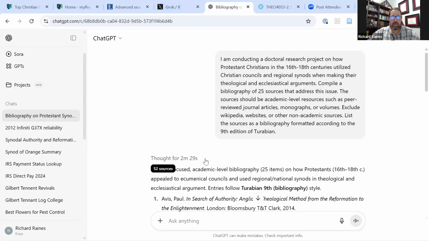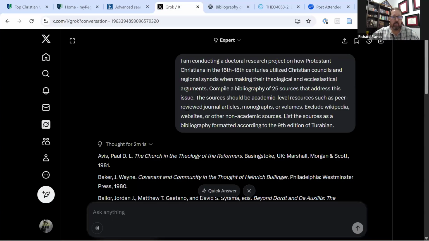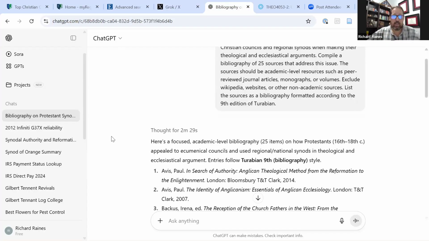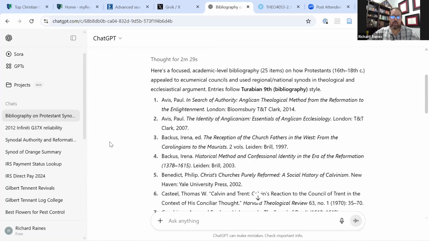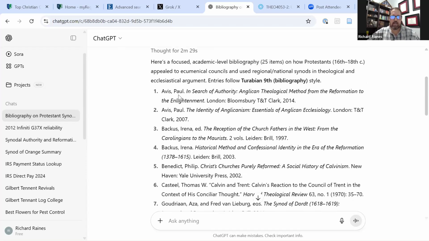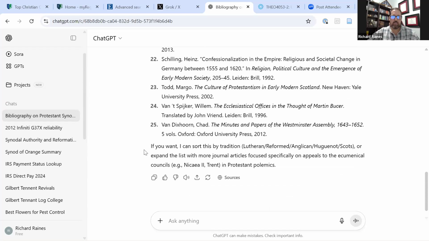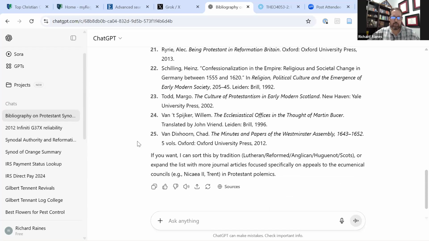So you can see here that it took 2 minutes and 29 seconds for ChatGPT to give me an answer. On Grok, it took 2 minutes, 1 second. In either case, it's culling the internet. You can see here's the list of bibliography items, and it is already formatted according to Turabian, except the first line's not hanging. And so you can see here that it's given me 25 resources, and it even tells me at the end that it can sort it by tradition if I wanted to. I don't want it to, but I appreciate the prompt.